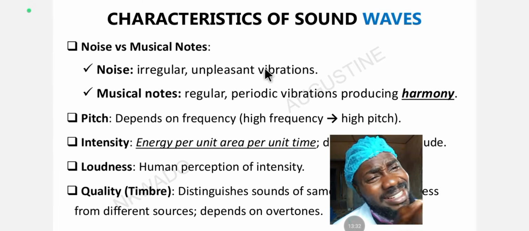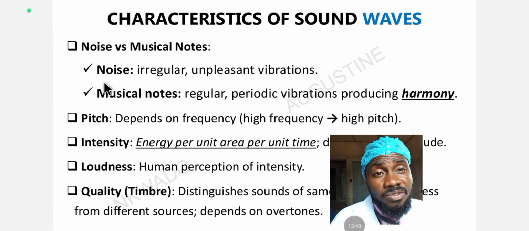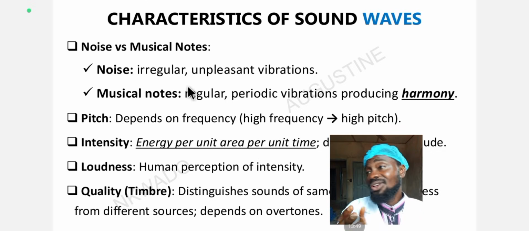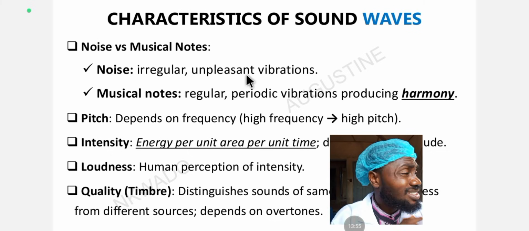Let's now look at the characteristics of sound wave. One: noise versus music notes. Let's understand the difference between noise and music note. First of all, the first characteristic of noise is that it's irregular. I explained this before, that noise is not arranged. It's not directional like musical notes. It's irregular, it's an unpleasant vibration. You don't like it, okay?